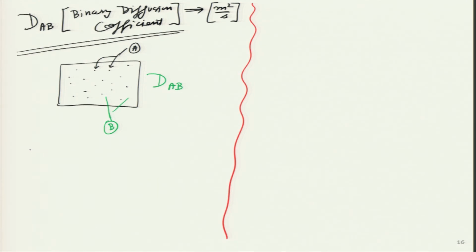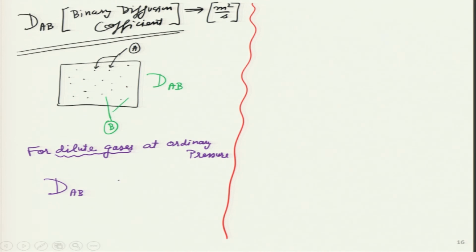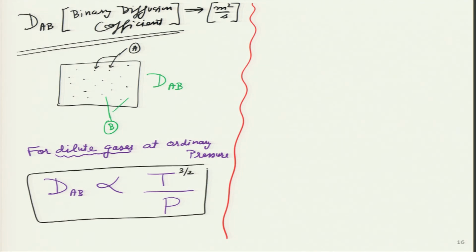Let us start with the simplest example, which is that for dilute gases at ordinary pressure. Here the important term is that it has to be a dilute gas. Then it can be shown that for gases very close to ideal, DAB is proportional to temperature and inversely proportional to pressure. As a matter of fact, it is directly proportional to the 1.5 power, or 3 by 2 power, of temperature.